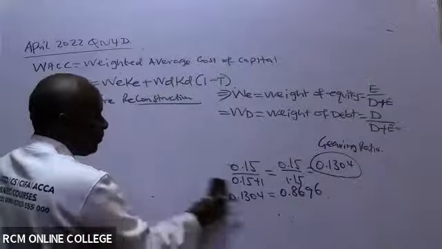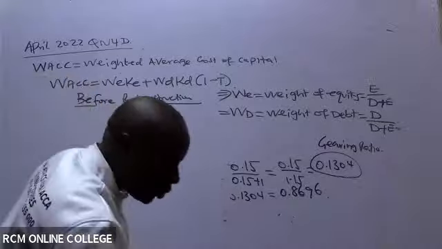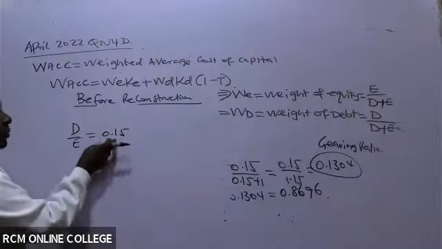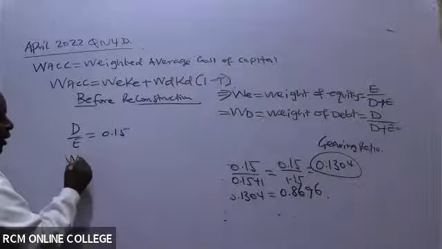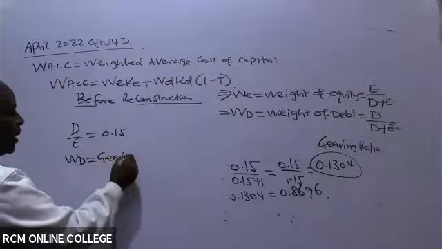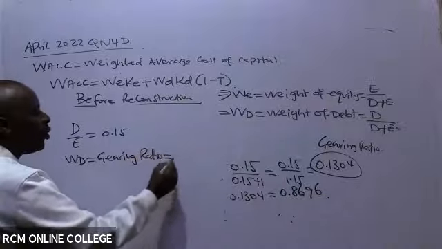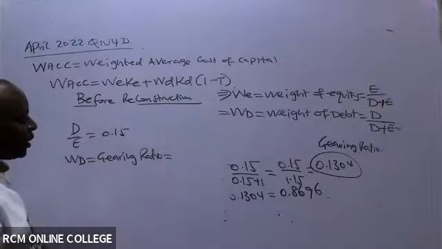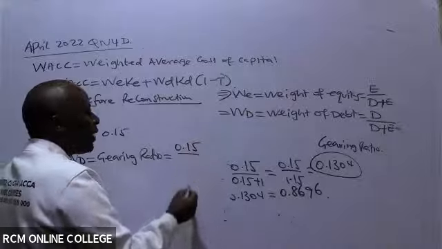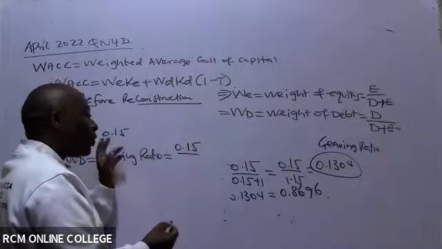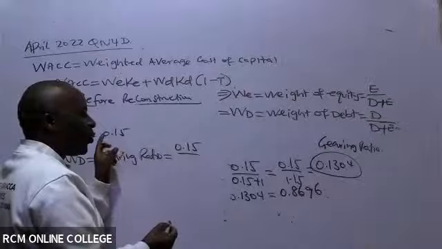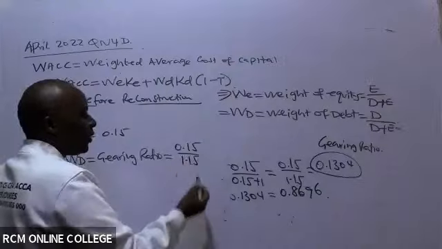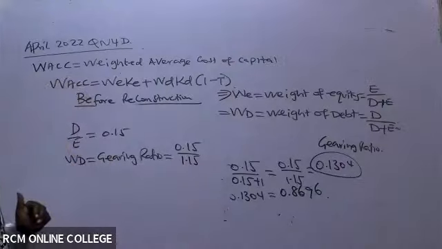If you give me debt to equity ratio as 0.15, I will simply gear this up very fast to get weight of debt, which is the same as gearing ratio. What I will always do is take this one as the numerator the way it is. So 0.15 over geared. When we talk of geared, you add 1 to it. So if I add 1 to this one, it will be 1.15. Yeah, it goes over and above 100%.